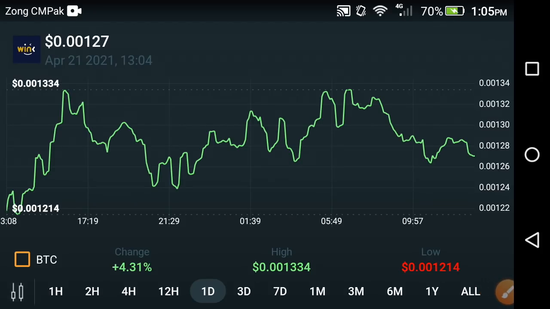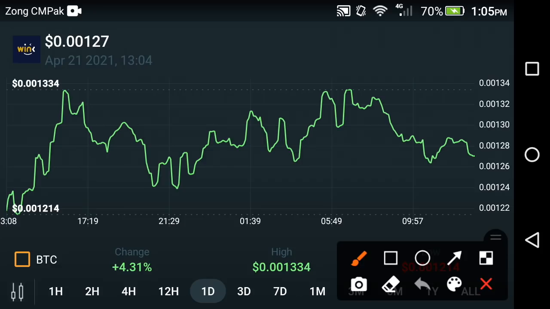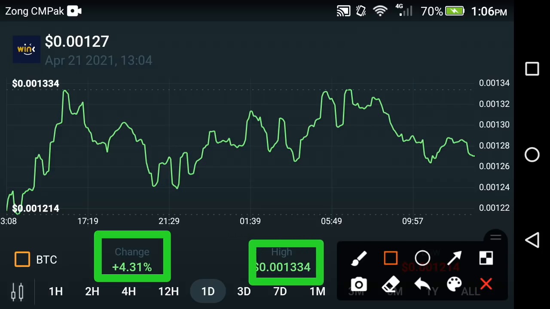As you can see here on the screen, that is the live price prediction of Wingcoin on the cryptocurrency market. If you look at the change in Wingcoin in the last 1 day, the change is about positive 4.31%, and the high price is about 0.001334 USD, the high price of Wingcoin in the last 1 day period, friends.